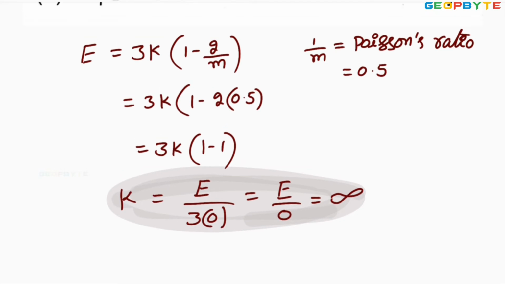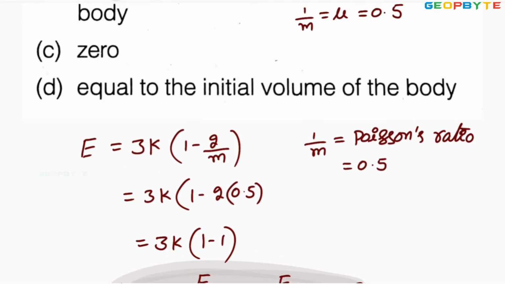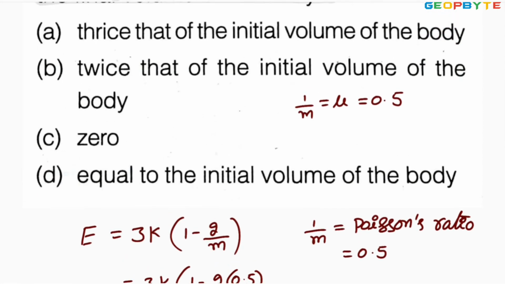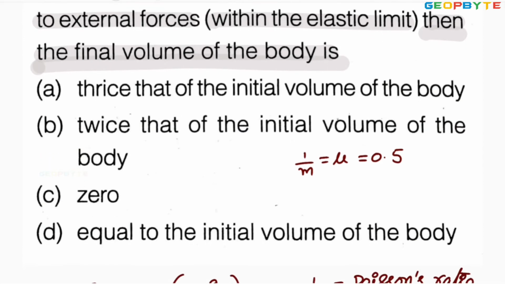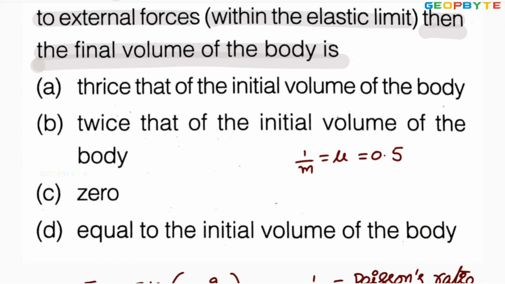If the body is not going for deformation, what is the final volume? Final volume and initial volume both are identical. You are asked to find the final volume of the body. Option A, thrice that of initial volume? No. B, twice that of?